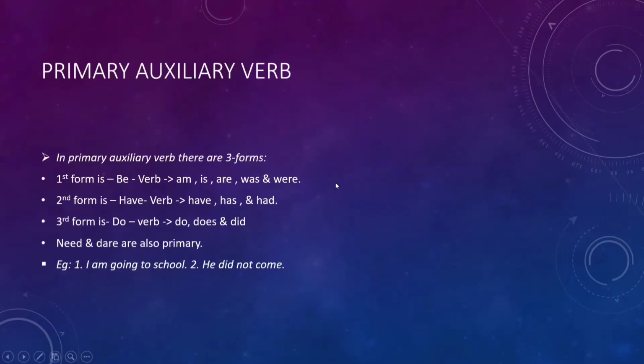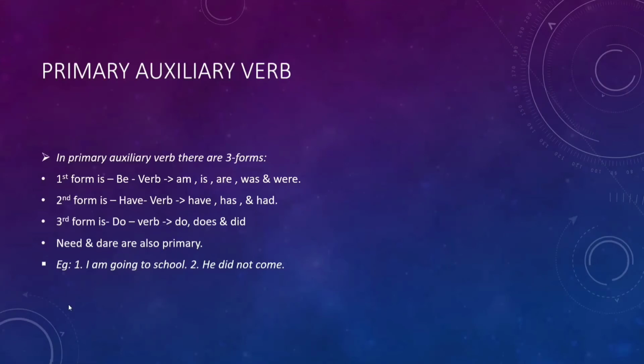Now let's see primary auxiliary verb. In primary auxiliary verb, there are three forms. First form is be verb. Am, is, are, was, and were are be verbs. Second form is have verb. Have, has, and had are have verbs. Third form is do verb. Do, does, did are do verbs. Except this, need and dare are also primary auxiliary verbs.